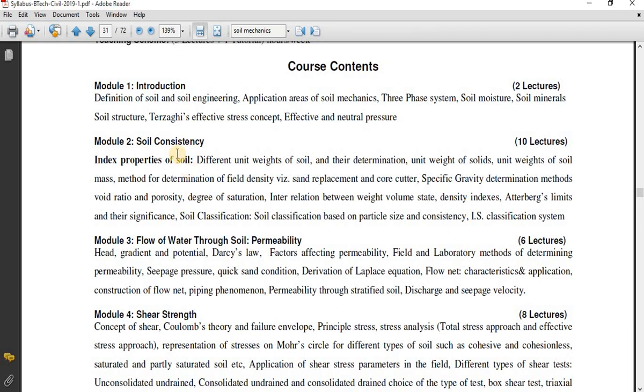Okay, so I will just go through your syllabus one by one. Module number 1 and 2 deal with index properties. In module number 1, generally we are going to start with the definition of soil, soil engineering, and application areas. This is the basics of soil mechanics. After that, to study the index properties, we need to study the three-phase system. I will just brief it.